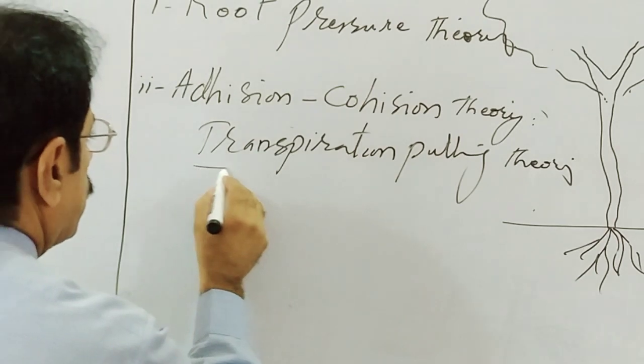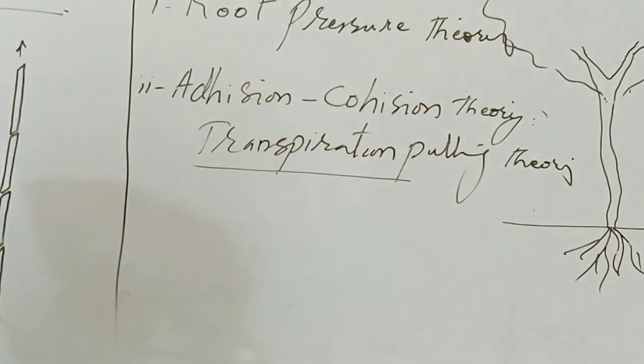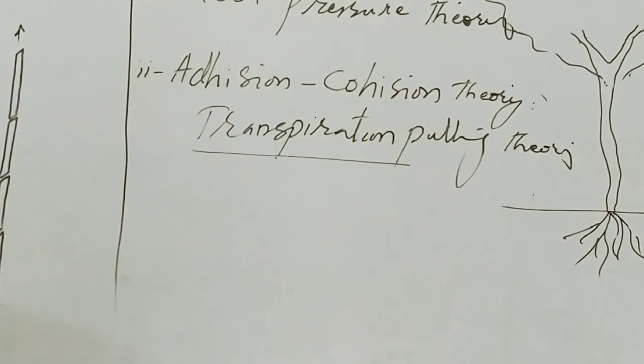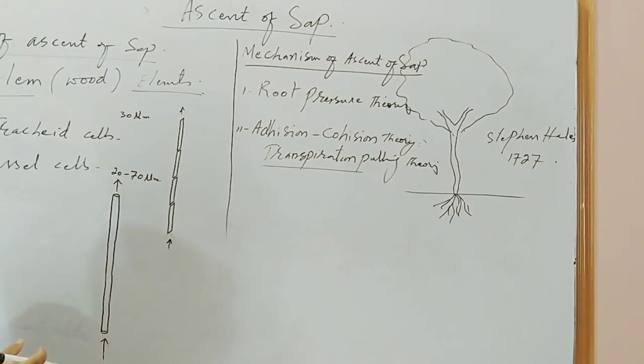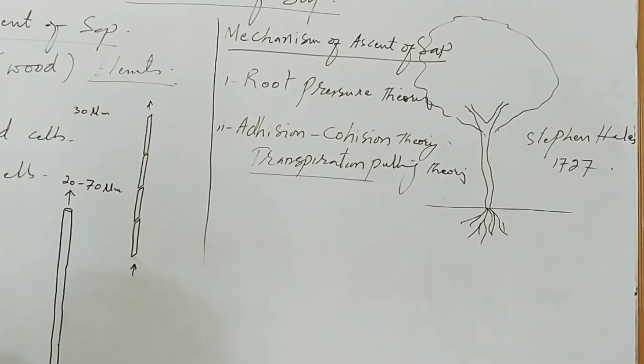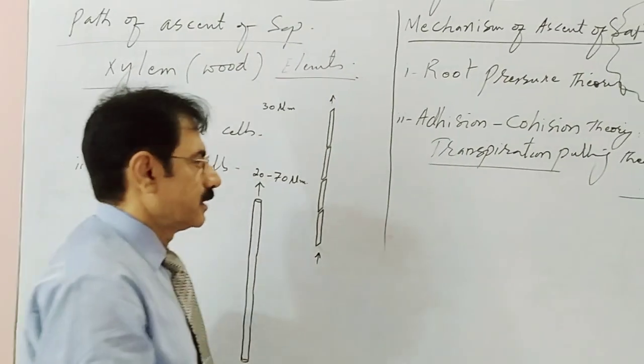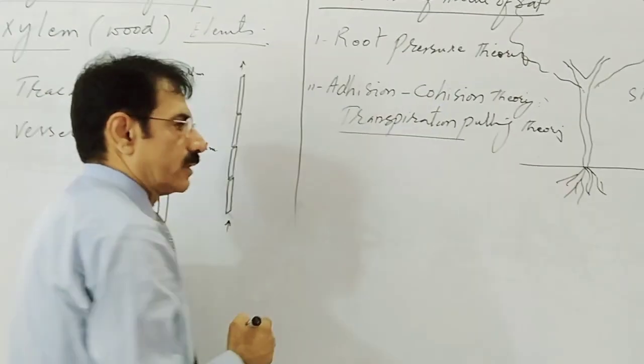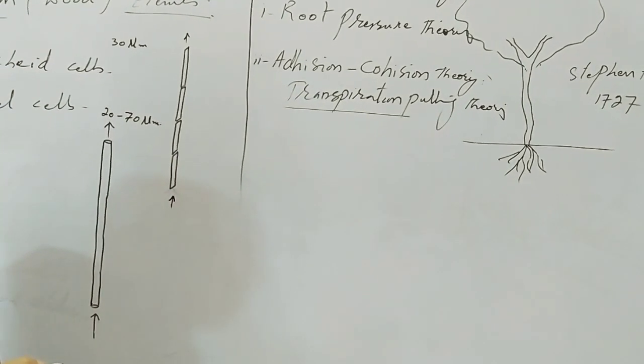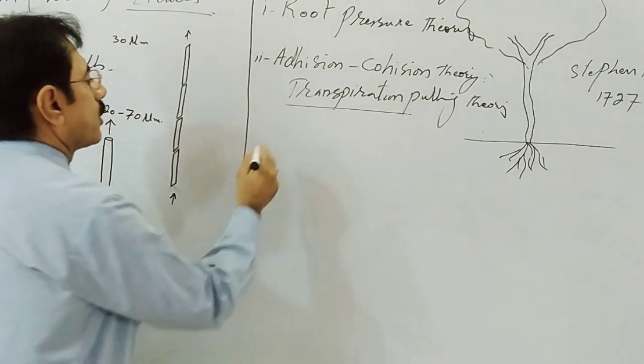Water, we know, possesses physical properties. The physical properties of water are the adhesion and cohesion properties.